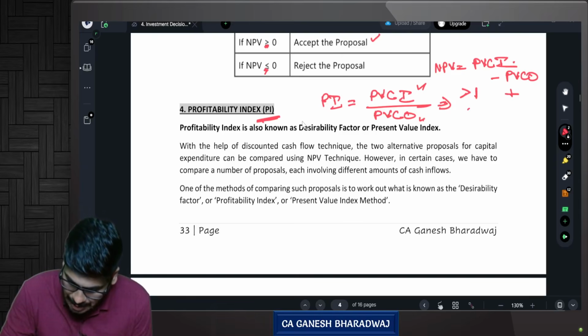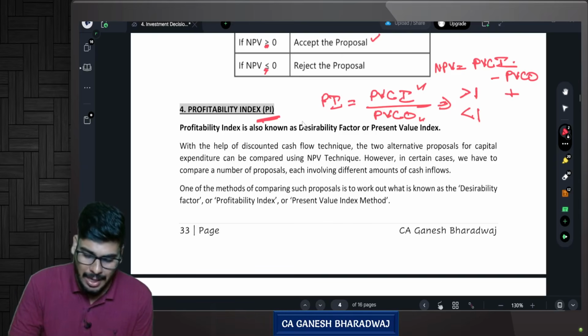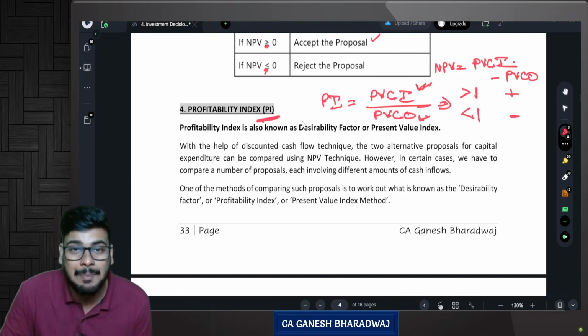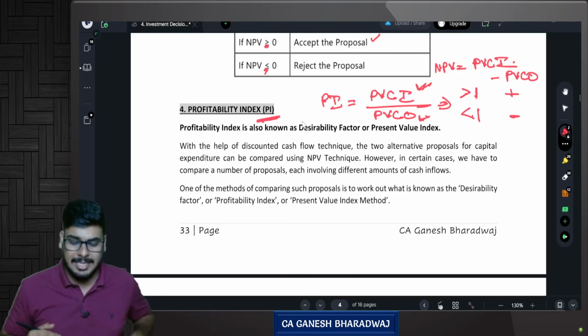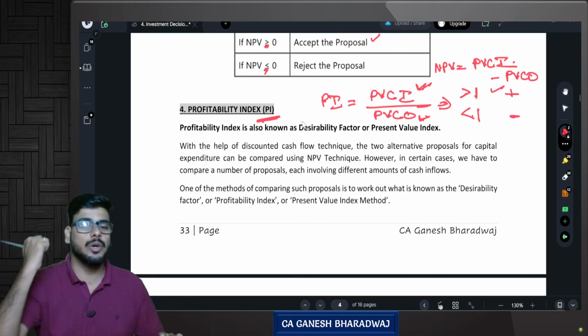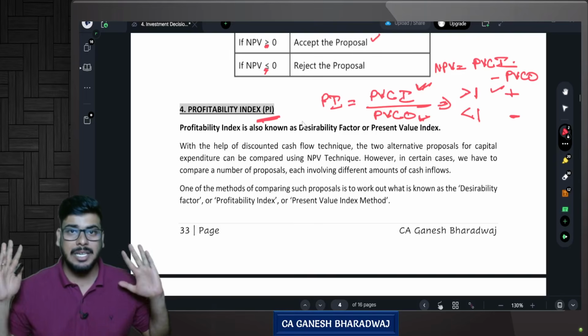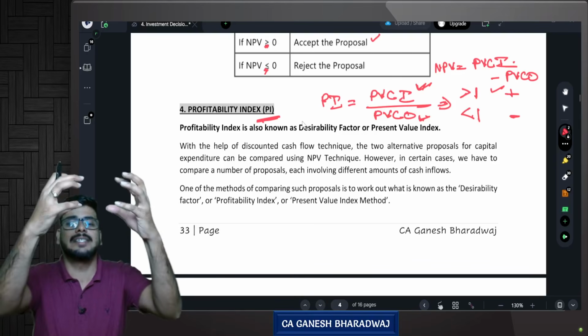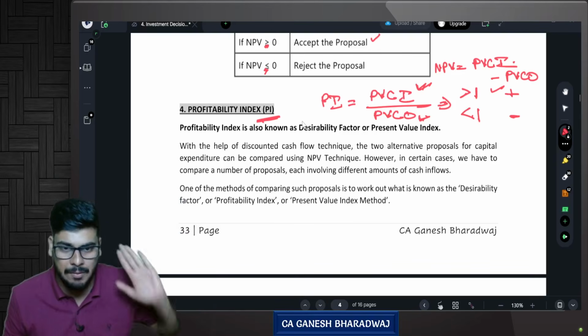If your profitability index is less than 1, inflow is less than outflow in present value, so your NPV is negative. Or in other words, if the profitability index is greater than 1, you can accept the proposal. If it is less than 1, you should not go for the proposal. Technically speaking, it's an extended arm of the NPV method only.